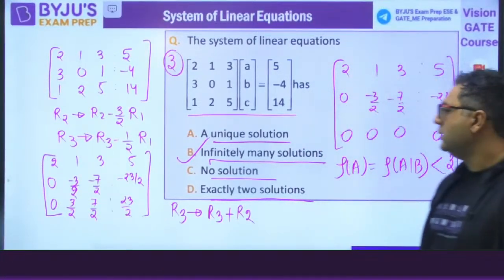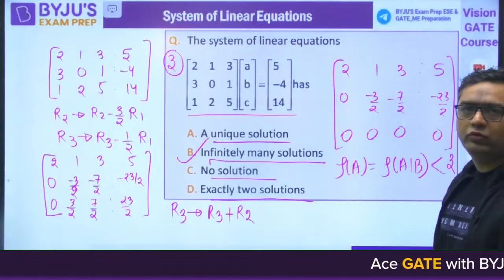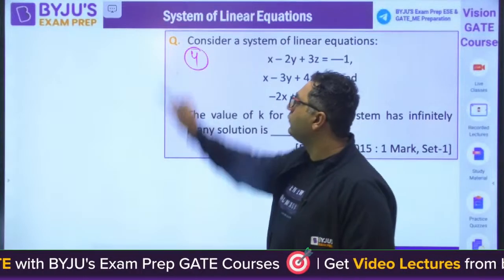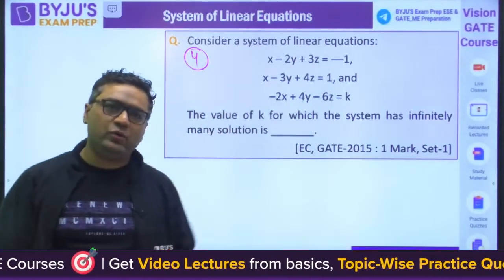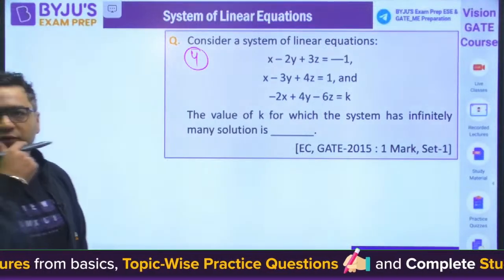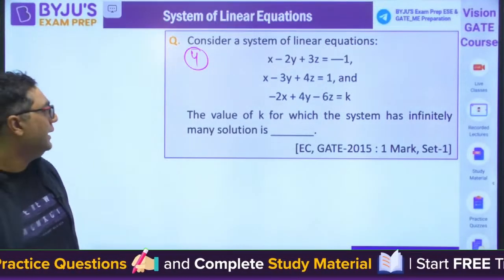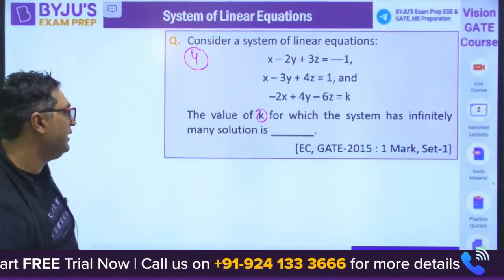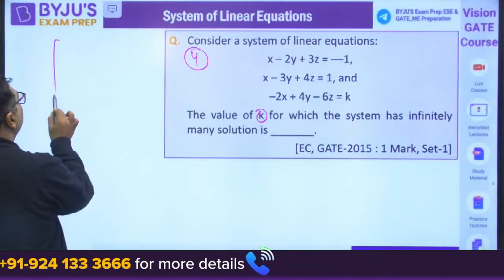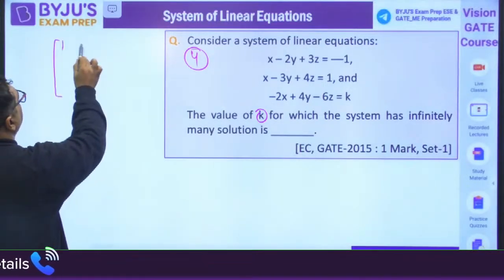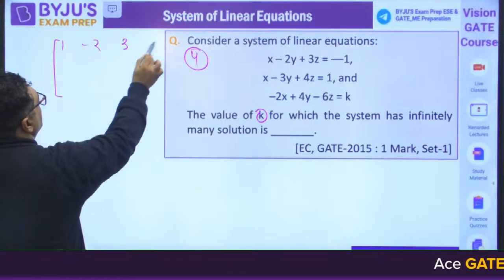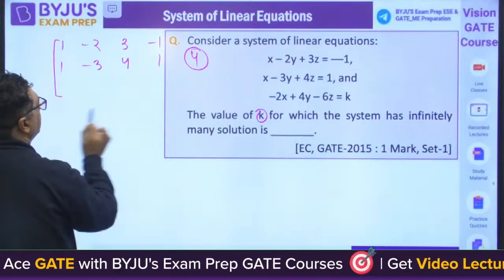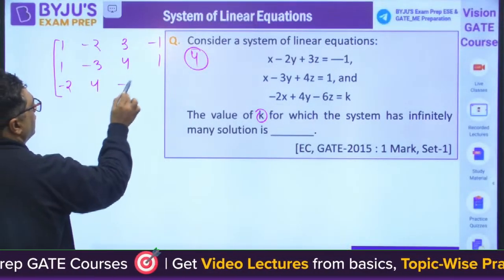Very good guys. So moving to question number 4. This is a NAT question. Very good, Vishnu. Here, once again, the equations I have given, you need to find out the value of K for which system has infinitely many solutions. You will make the augmented matrix 1, minus 2, 3, minus 1, 1, minus 3, 4 and 1, minus 2, 4, minus 6 and K.